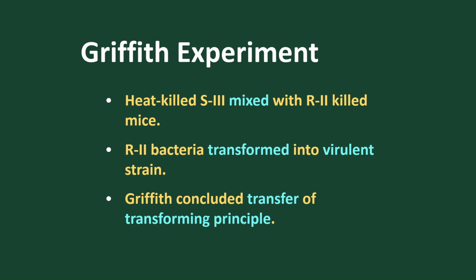So Griffith concluded that a transfer of certain material takes place, and the principle he concluded is called the transforming principle, because the transforming material from S3 to R2 causes the death of the mouse.